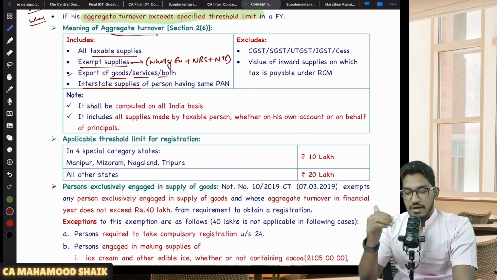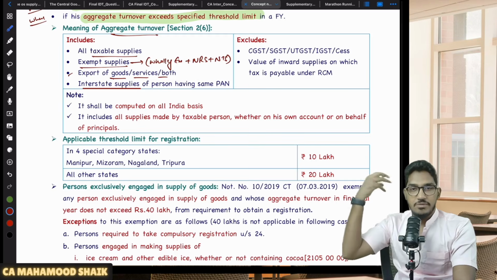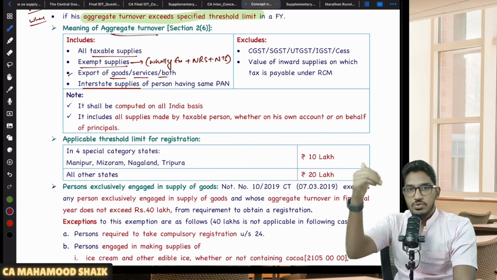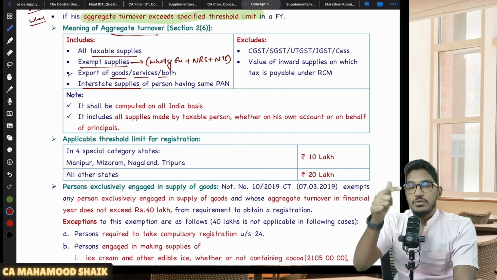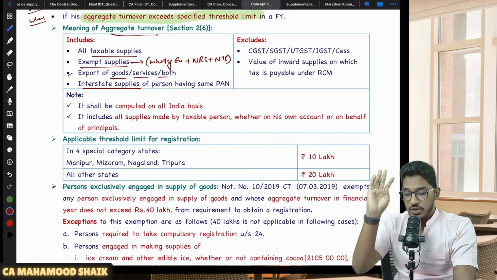For example, you have places of business in multiple states. Say I have my place of business in Karnataka, and I also have one in Tamil Nadu. From Karnataka, I send some goods to Tamil Nadu for my own branch under the same PAN. That also will be deemed a supply, even without consideration. That also should be added in my aggregate turnover. So tell me, what and all will get included?